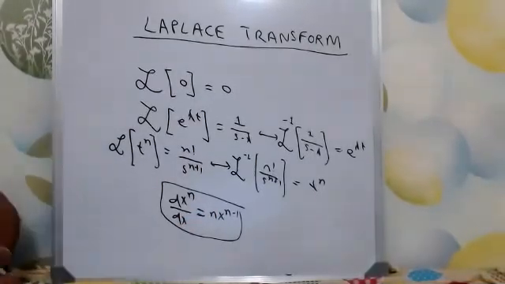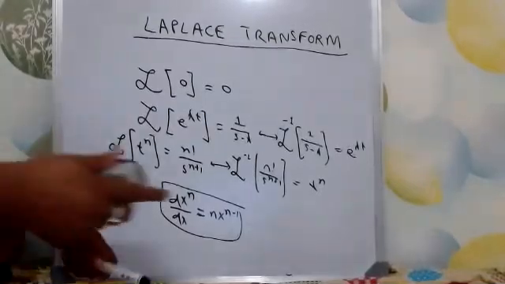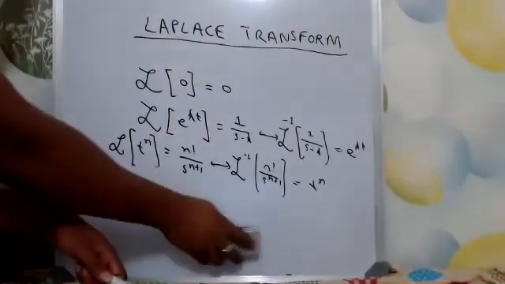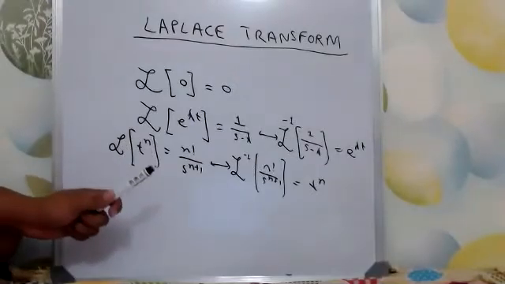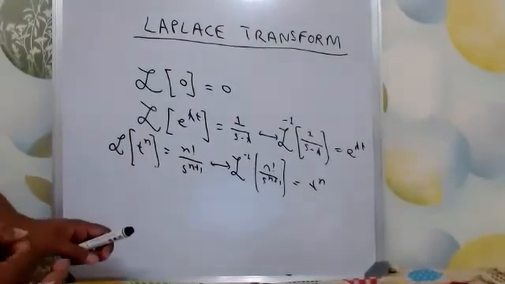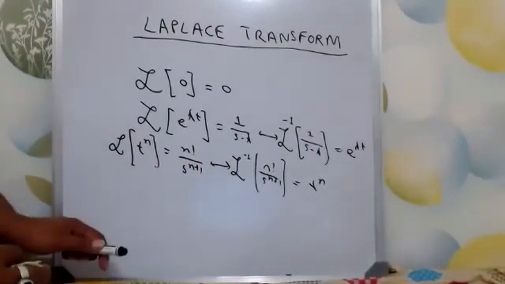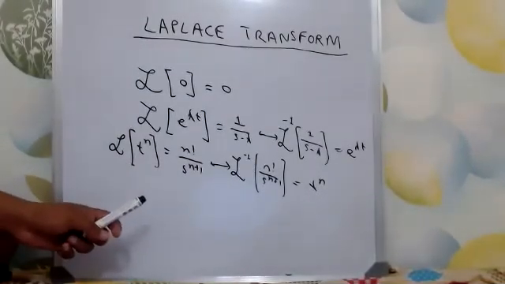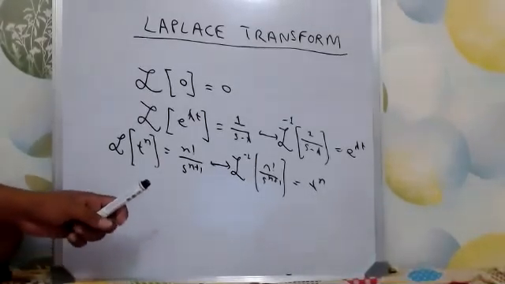There is big maths behind it, but we never cared about that maths. We just remembered this and started applying it to solve our problems. Similarly, these are some formulas which you have to remember. I will give you a sheet of Laplace transforms and inverse transforms. That sheet will contain the list of all Laplace transforms and their inverse transforms, and we will see how it helps us to solve the equations.